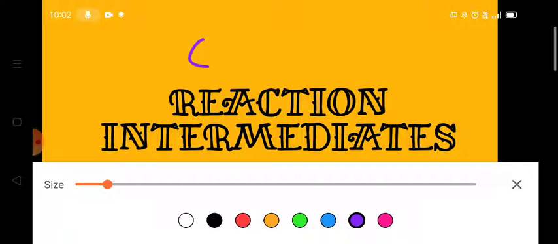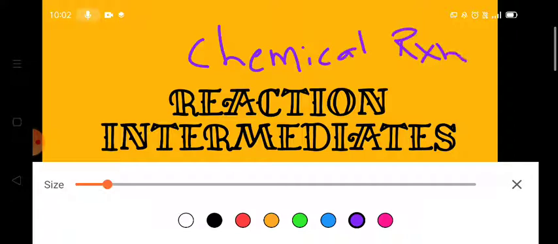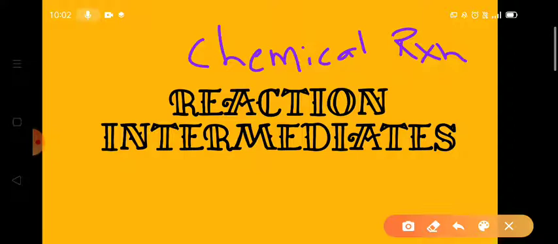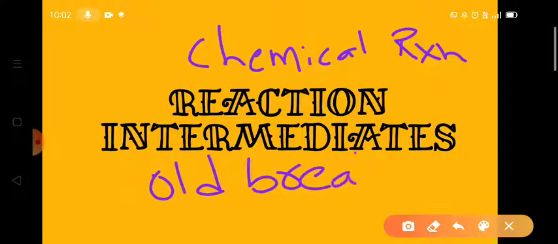Look here, first of all we have to know what a chemical reaction is. In a chemical reaction, what happens?